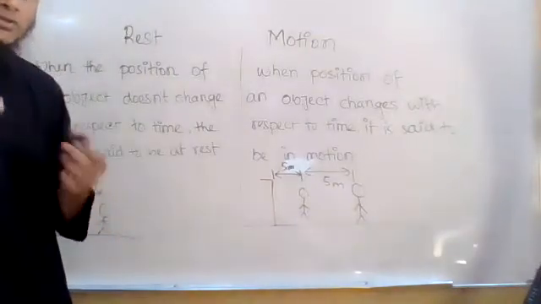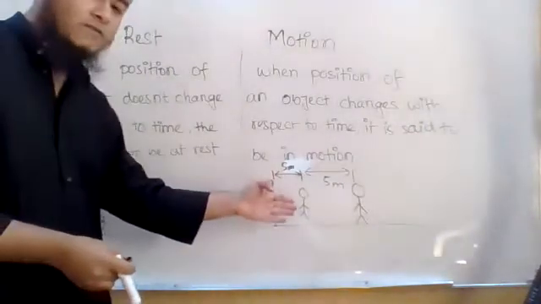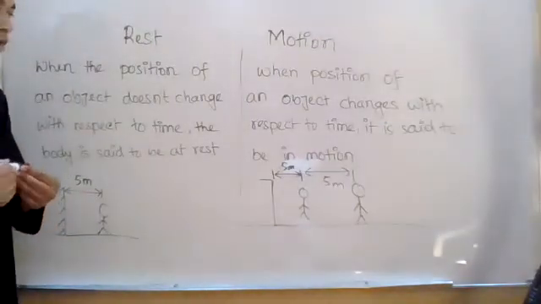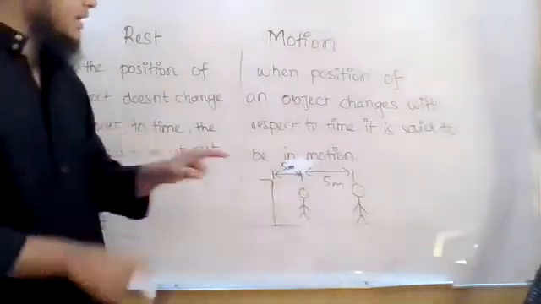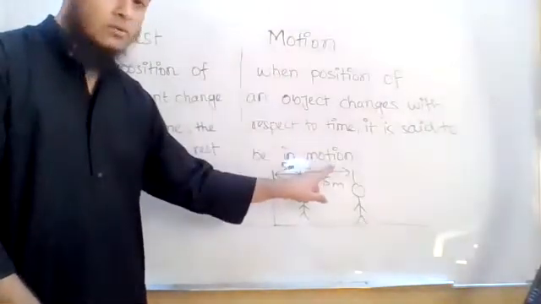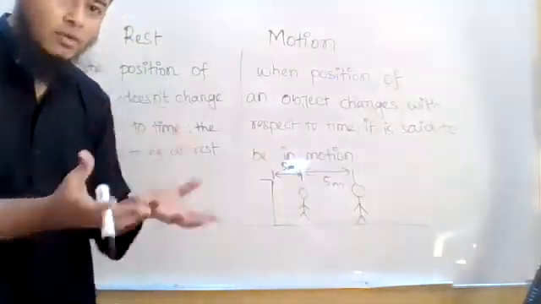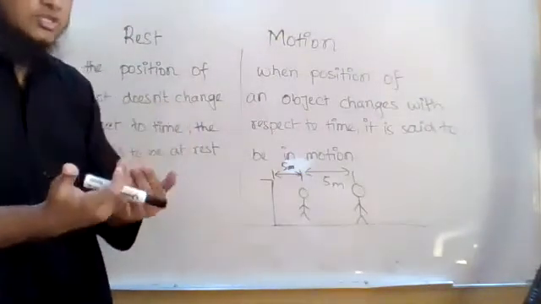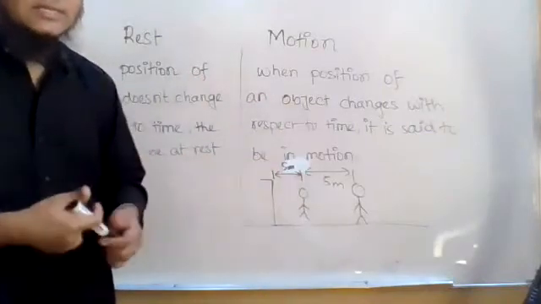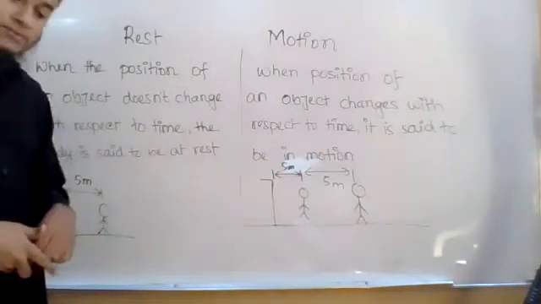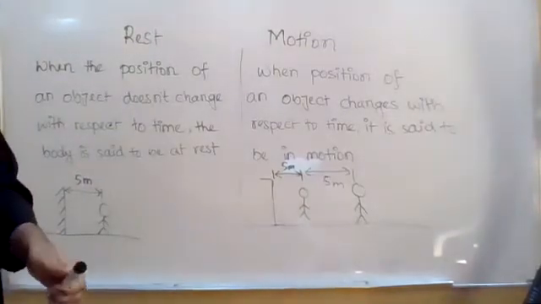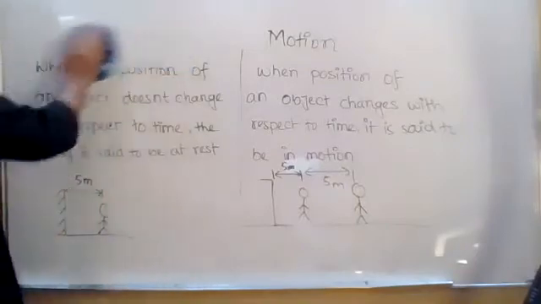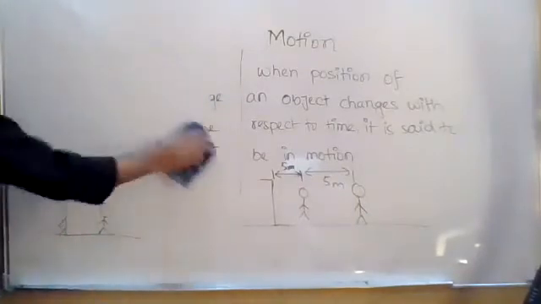So with respect to time, the position of this boy is changing. Correct or not? In such a case, we can see that the boy is in motion. It can be anybody, any object which is changing its position with respect to time. We can say that the body is in motion. Clear? Then we will try to understand what is called relative rest and relative motion.